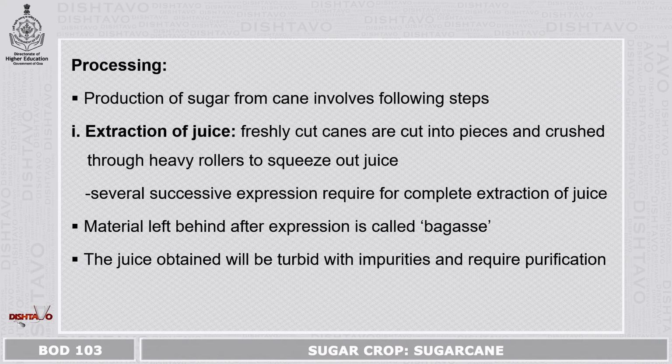But in one expression, it will not be able to get all the juice. So you may have to do several successive expressions to get all the juice which is there in the sugarcane. The material which is left behind after expression of juice is called bagasse. The juice obtained will be turbid because it will have different impurities and require purification.